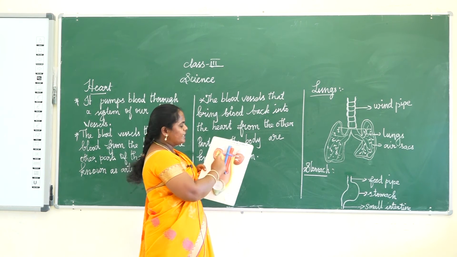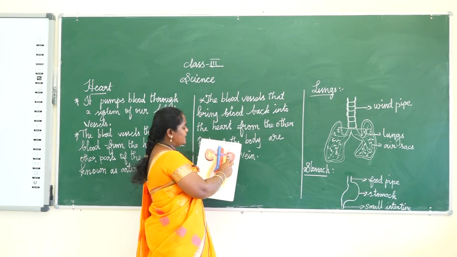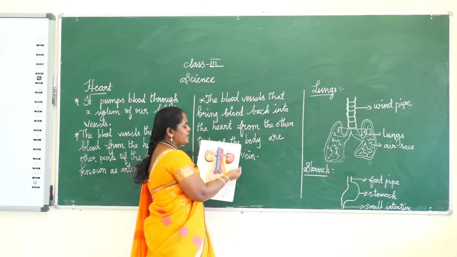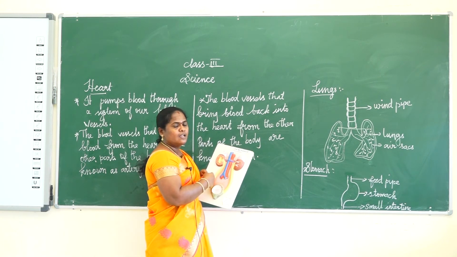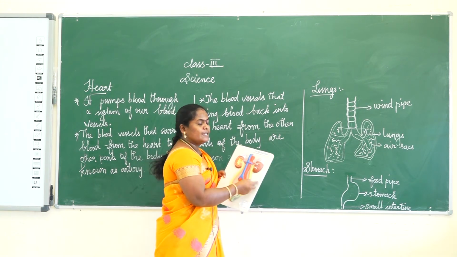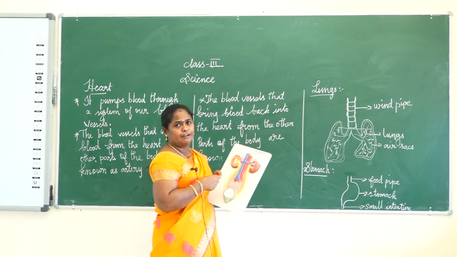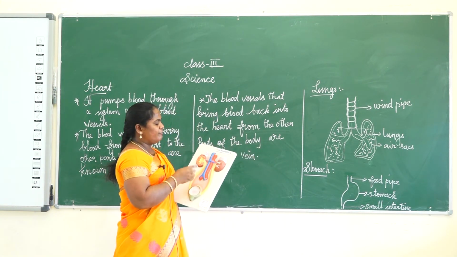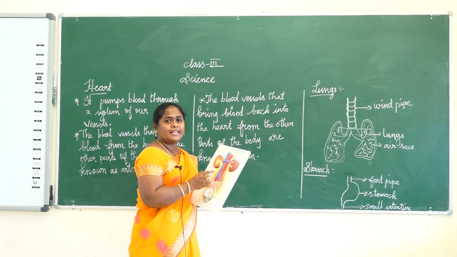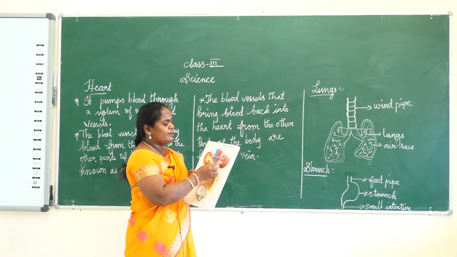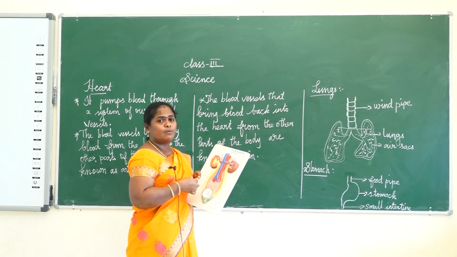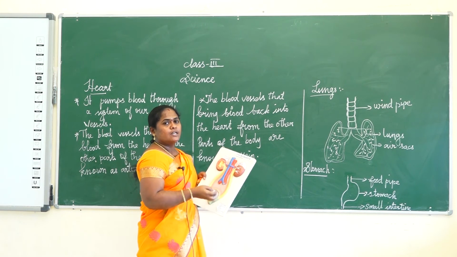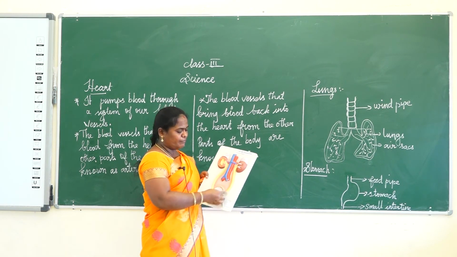We have two kidneys, one on the right and the other on the left. The right kidney is slightly smaller than the left kidney. They filter and remove waste material like excess water and salt from our body. Excess water and salt are removed from our body in the form of urine.